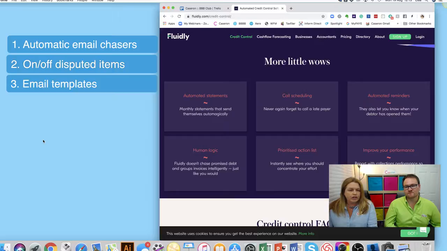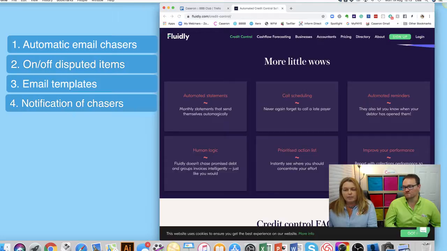And you've got your action list. Fluidly does tell you in the morning when it's going to put its chasers out on that day, and basically helps improve your performance. You can also, there are credit control reports in Fluidly, so we use the reports in Fluidly to tell the clients how we are chasing those debtors. Yeah. So you can also use it for your own credit control.